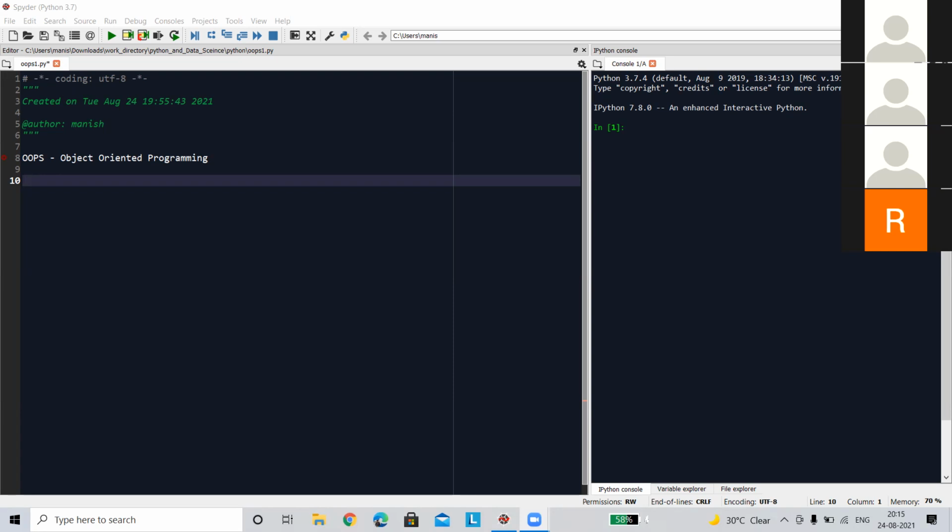Now relate this with the object concept, the object oriented concept. In the object oriented concept, the main purpose it was developed for is that the same code we don't need to write again and again. We can create some portion and use it whenever we require. Next, an object oriented system may have several characteristics.